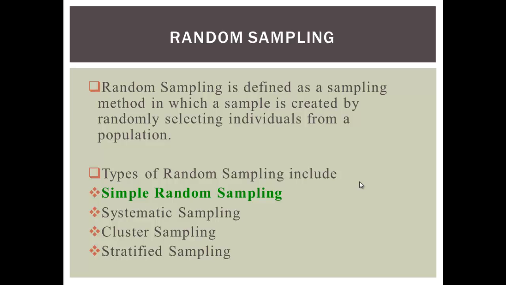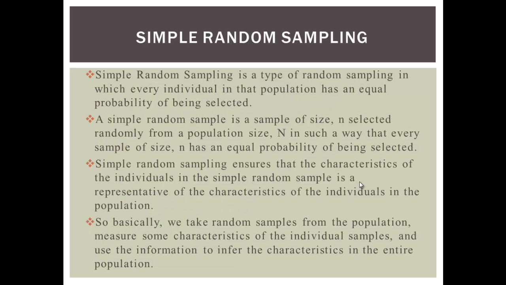So that method by which you take samples from a population, when you go to the neighborhoods and sample individuals to include in the sample so that you can infer on the population, that method is what we call random sampling. Types of random sampling include simple random sampling, systematic sampling, cluster sampling, and stratified sampling. For this video, we shall only talk about simple random sampling.